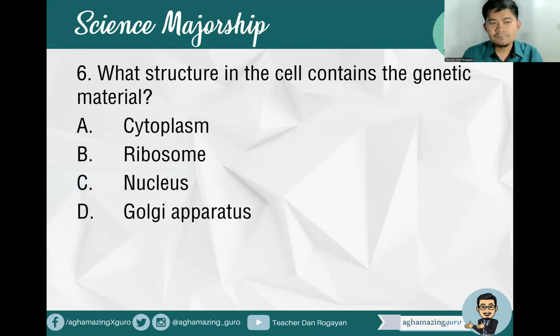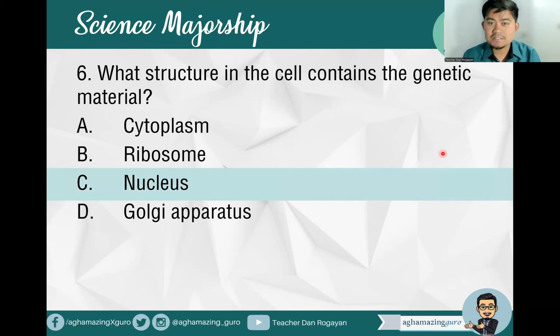Okay? Next, what structure in the cell contains the genetic material? A, cytoplasm, B, ribosome, C, nucleus, D, Golgi apparatus. Of course, that is letter C. The nucleus, as the control center of the cell, contains the primary DNA or the genetic material.